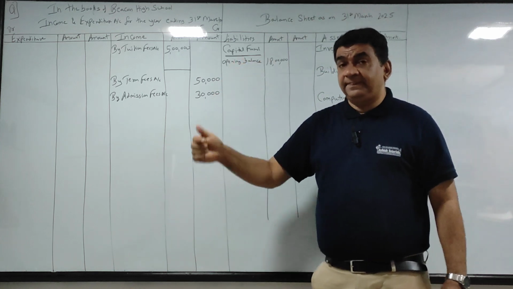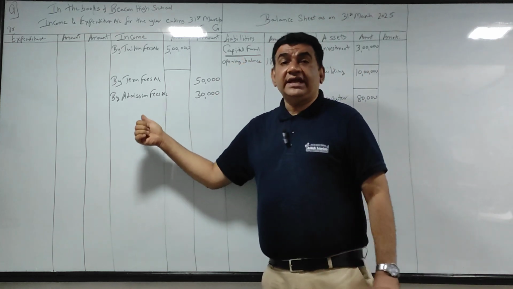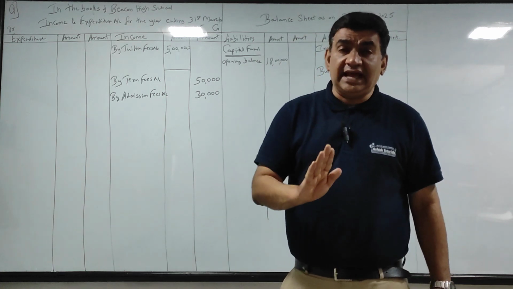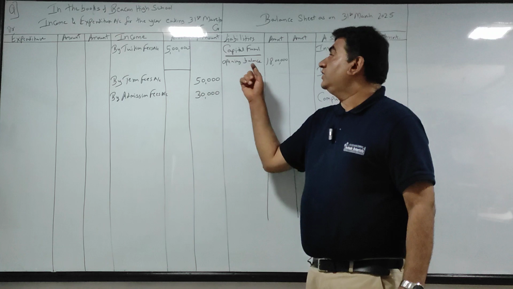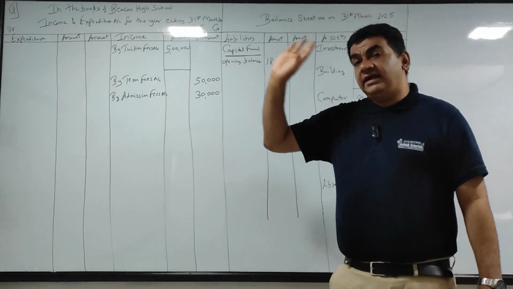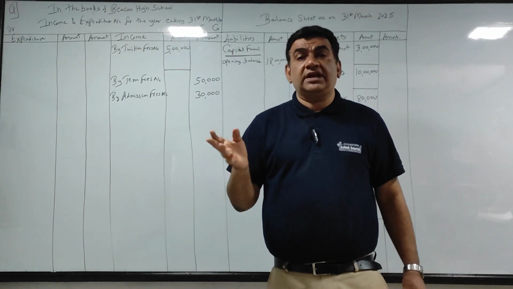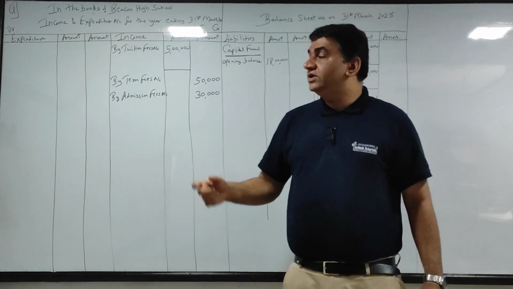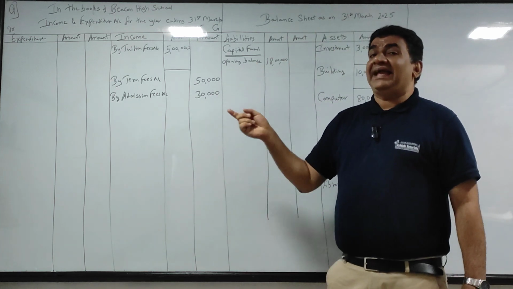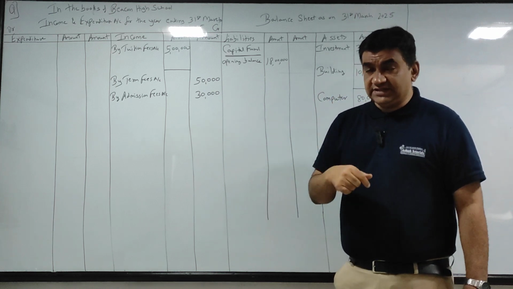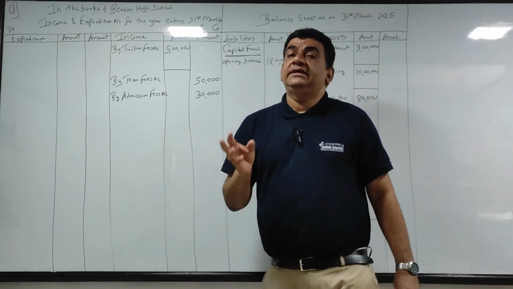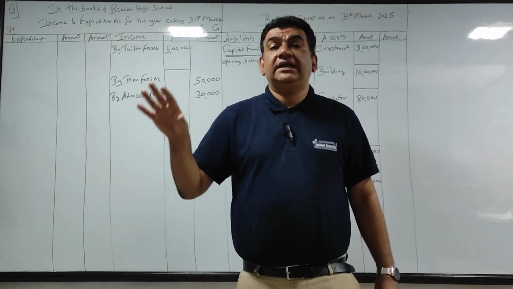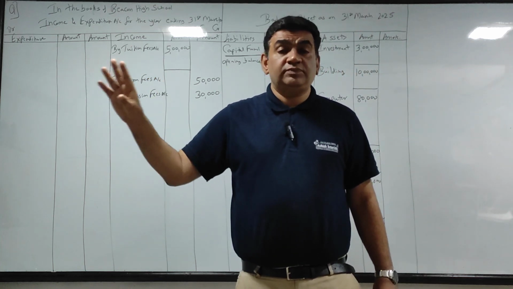That is one thing. Second, same as what I explained for admission fees. If the question says capitalize, it means you will add it to capital fund, and later wherever you need to use it, you will use it from there. If capitalize is mentioned, you will add it here. And the third thing, which is not there in this sum: the person who donates will say that my donation will be used for this purpose.